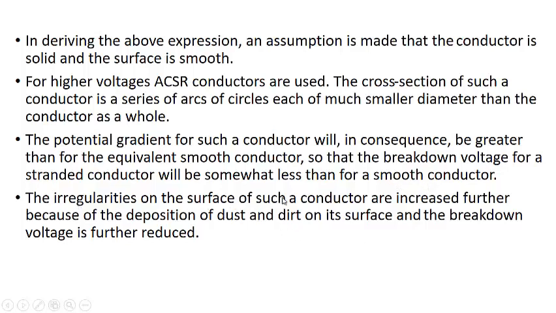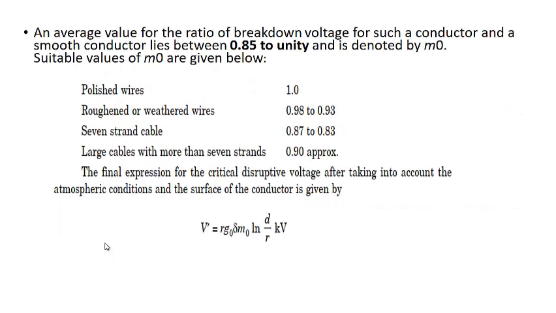The irregularities on the surface of the conductor are increased further because of the deposition of dust and dirt on the surface, and breakdown voltage is further reduced. Again, one more thing is the irregularity. It may not be a regular, say hexagonal, type of surface. There may be some irregularity. This also further decreases the breakdown strength, and the deposition of dirt or dust will also result in a decrease in the breakdown strength. So an average value for the ratio of breakdown voltage for such an irregular conductor and a smooth conductor lies between 0.85 and unity and is denoted by m naught, which is known as the irregularity factor.